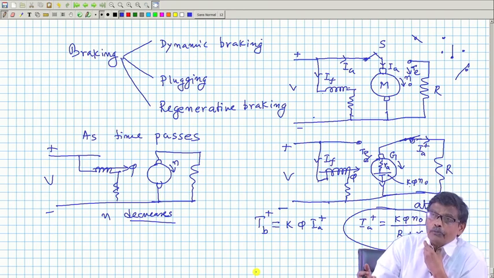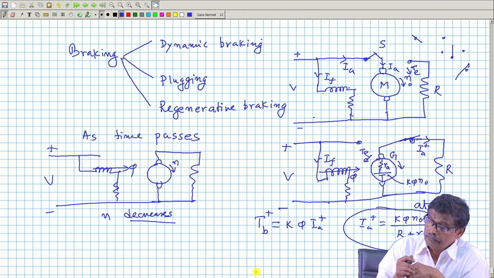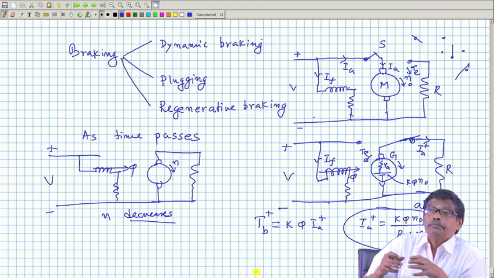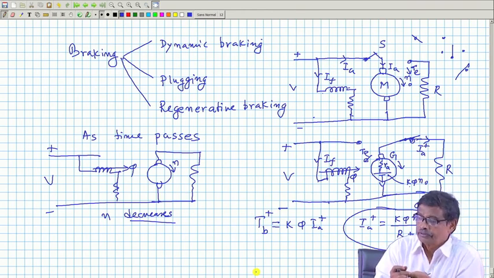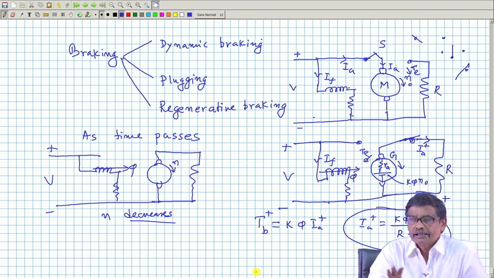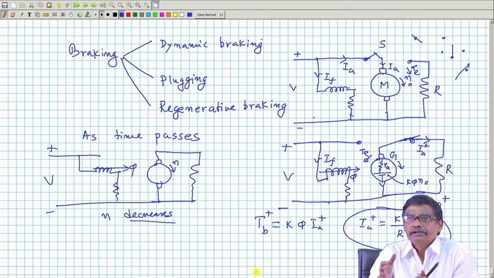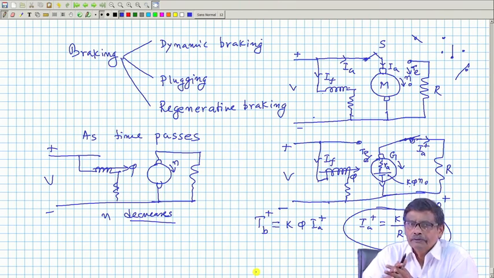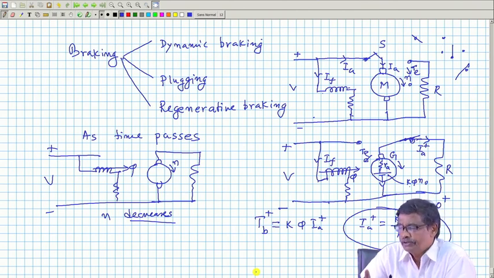To stop the motor, to get more braking torque, that is, suppose, because it is sometimes necessary, a motor is running in the clockwise direction at 1000 rpm, then your operation demands that it must be brought very quickly to stop condition, then once again restart the motor.